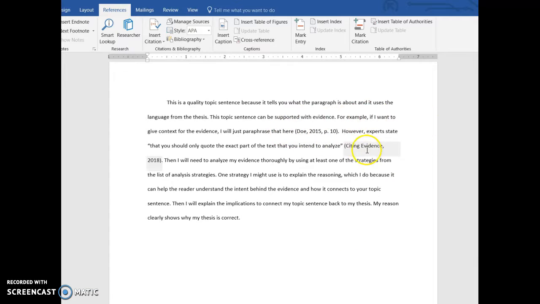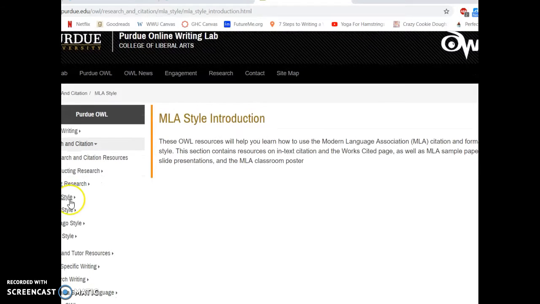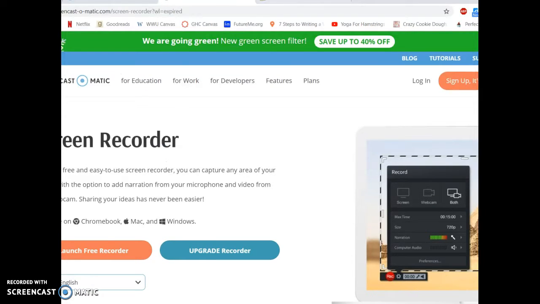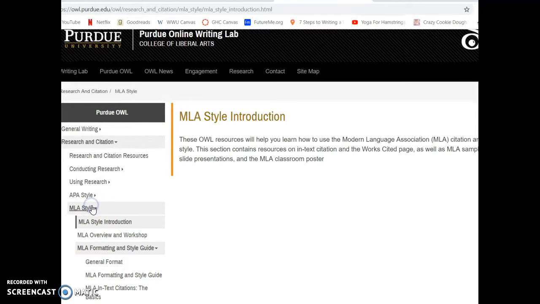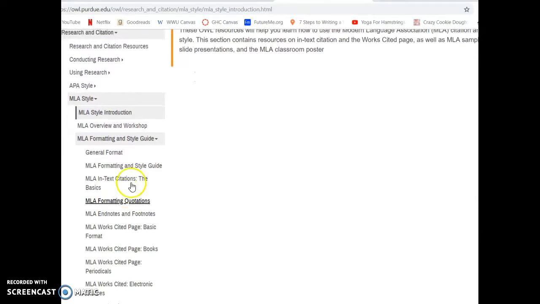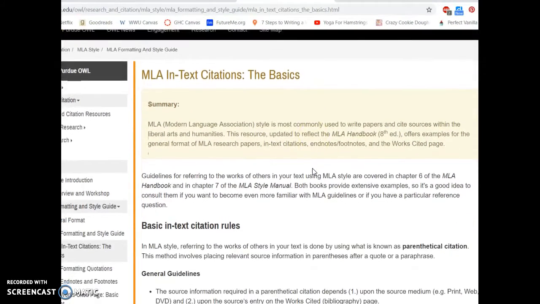This is how you can do in-text citations. I also encourage you, though, to check your in-text citations against a website like Purdue OWL. Here I just typed in Purdue OWL MLA into my search engine, and then I'm going to go over here to MLA style, and then I can go over here for in-text citations, the basics, to check out my in-text citations to make sure that they're all right.